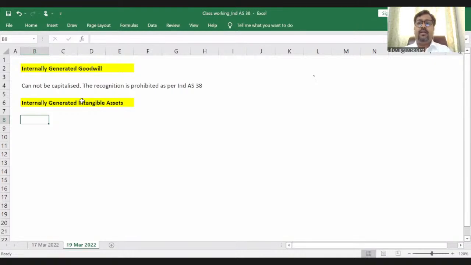Yes, we can recognize this because these pharma companies are getting this formula patented, and they can recognize this internally generated intangible asset. Why? Because this formula is also meeting the separable criteria. For example, Renbexi, Sun Pharma. Sun Pharma has done a lot of research and has developed a formula, that this composition, this medicine is useful for protecting from such kind of disease, or this composition, this salt is useful for curing such disease, right?